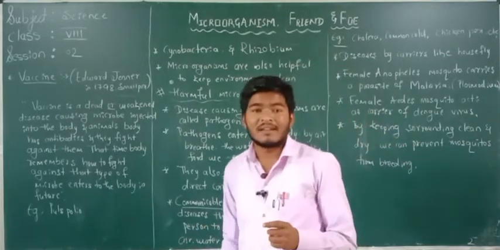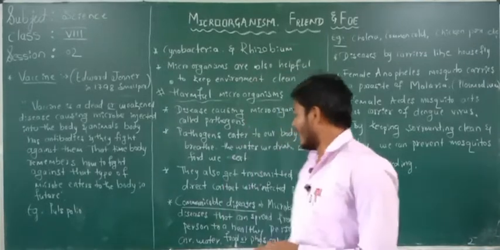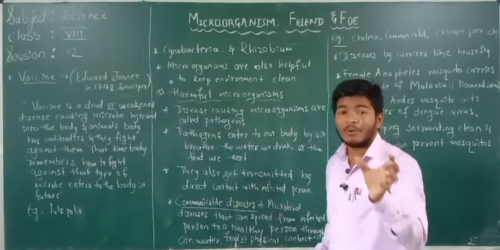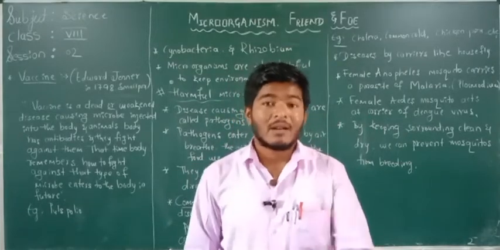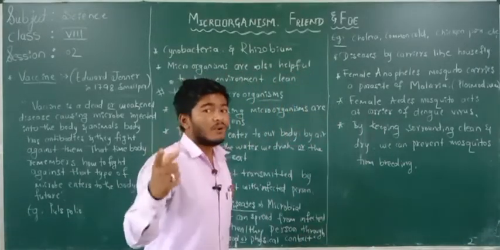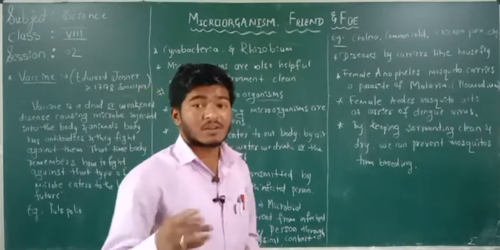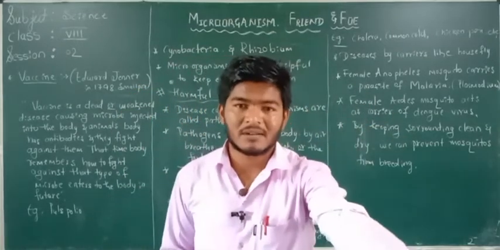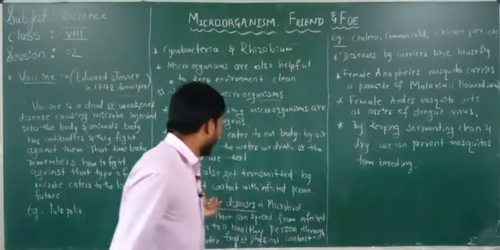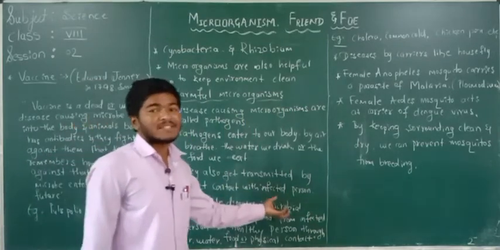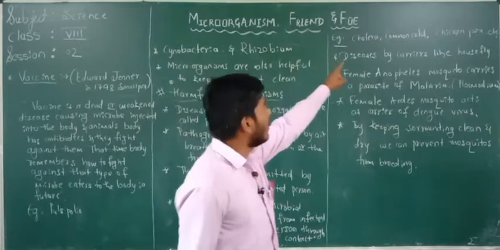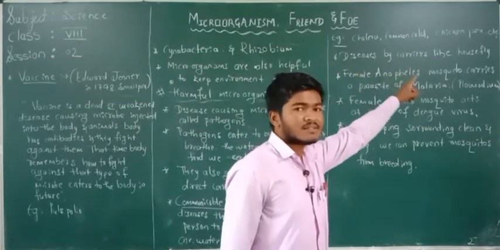So what are communicable diseases here? The microbial diseases which can spread by air, water, food, and from an infected person to a healthy person are called communicable diseases. Examples of communicable diseases are cholera, common cold, chicken pox, etc.